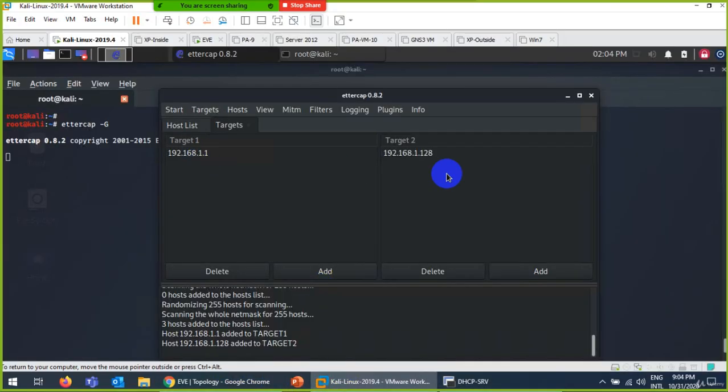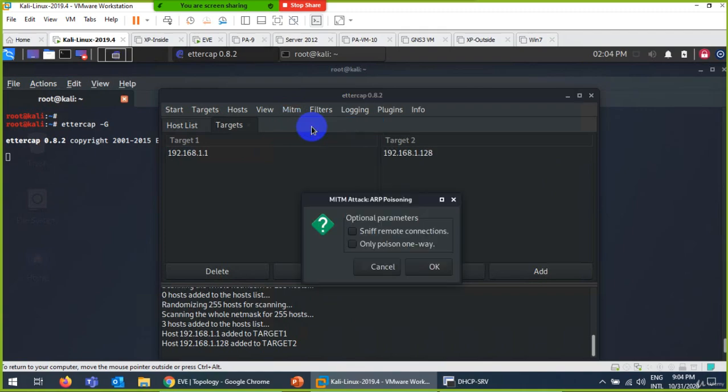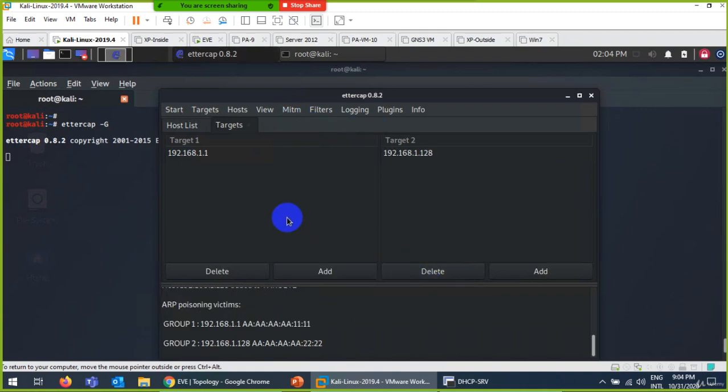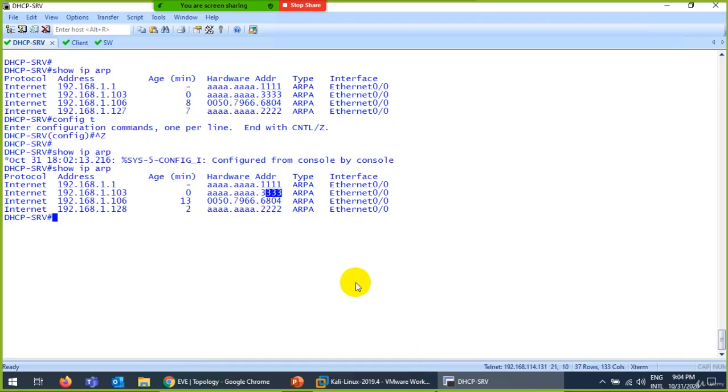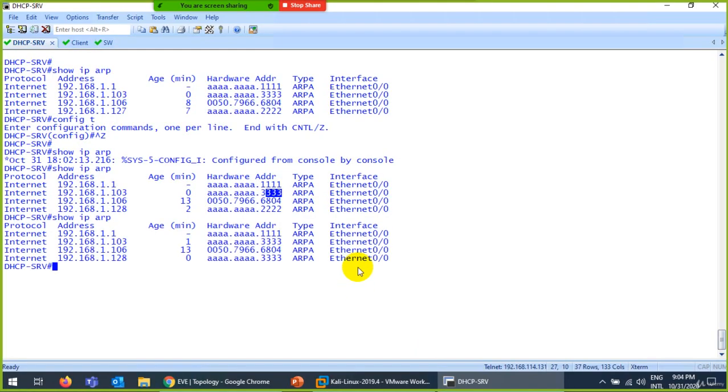So what I need to do, this 2 has been my target. Now I need to do a man in the middle attack. And here is man in the middle, ARP poisoning, which we call ARP poisoning or man in the middle attack as well. Choose ARP poisoning, sniff remote connections, and start. Now let's go back and check the MAC address table.